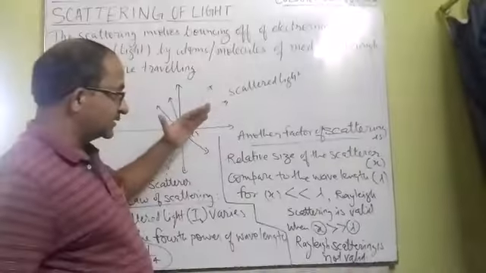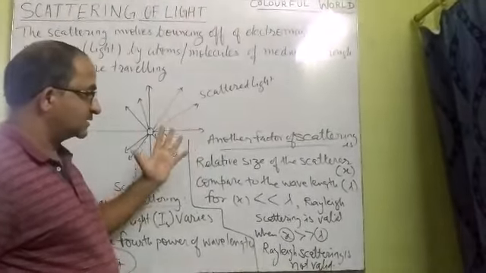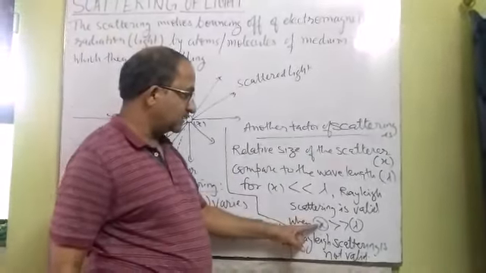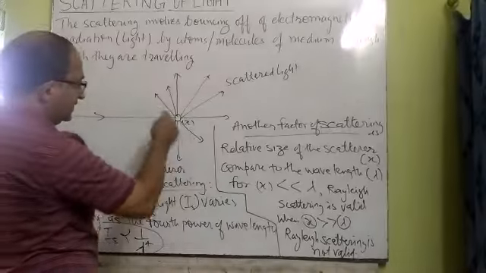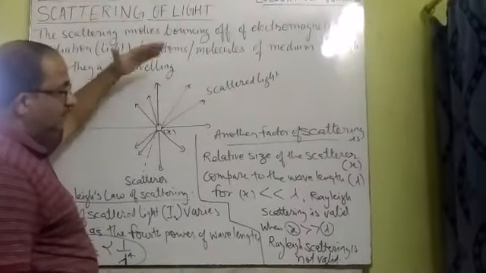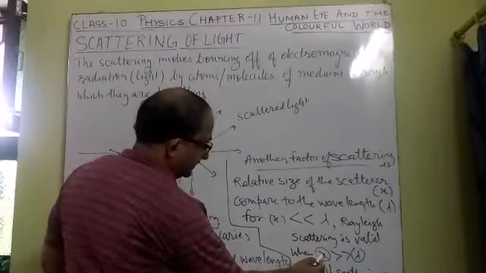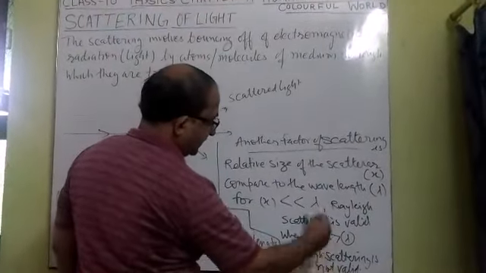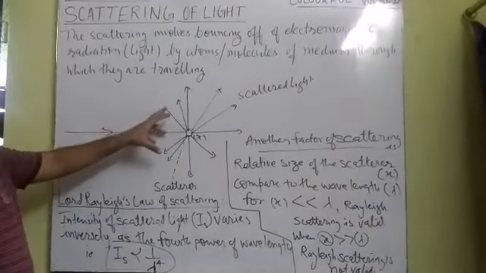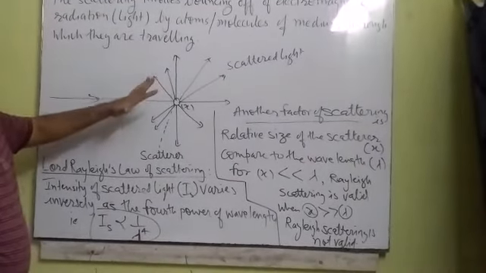But sometimes, during sunset and sunrise, the sun appears reddish or orange in color. Why? Because at that time the scatterer particles present in the bottom layer of the atmosphere are much larger compared to the top layer. When the particle size is bigger than the wavelength, Rayleigh scattering is not valid. It means red light even enters our eye, and that is why the sun appears reddish or orange. So these are the two factors.